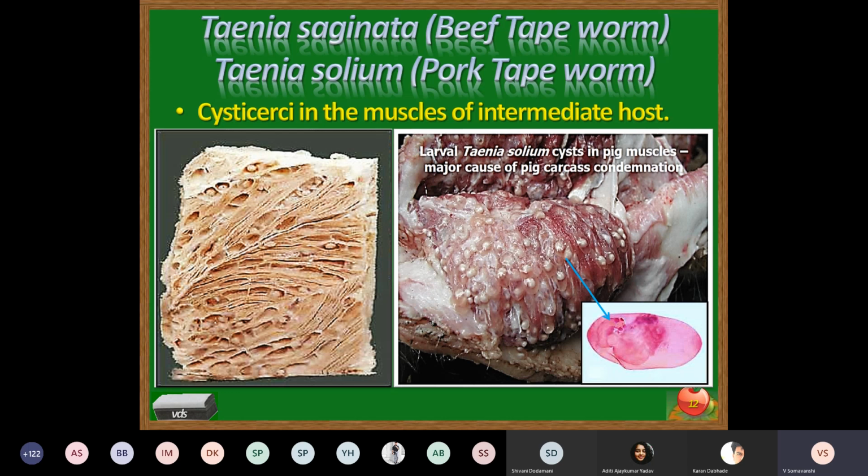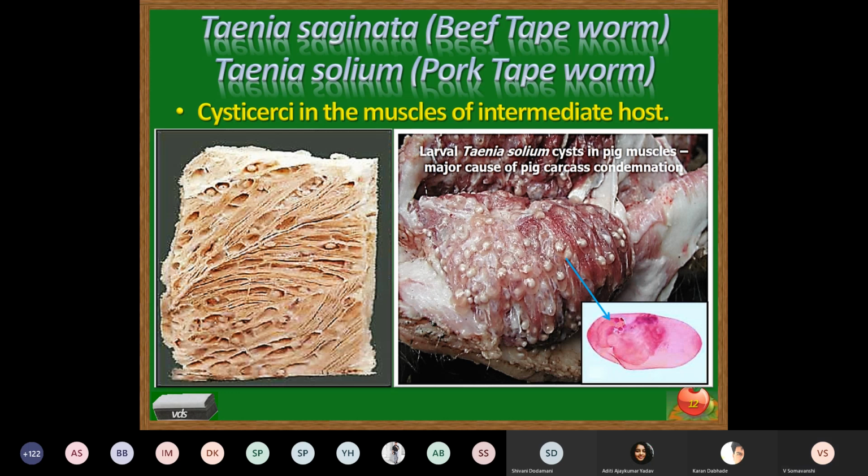Sometimes the gravid segments, as they are very weak, may get detached from the surface of the body of the parasite, and even the gravid segments may be seen in the feces. Or sometimes the head end of the parasite may also get detached and be seen in the feces. Normally the hexacanth eggs are seen in the feces, but sometimes we may observe the gravid segment with the uterus, or the mature segments may get detached from the body of this parasite and be seen in the feces.